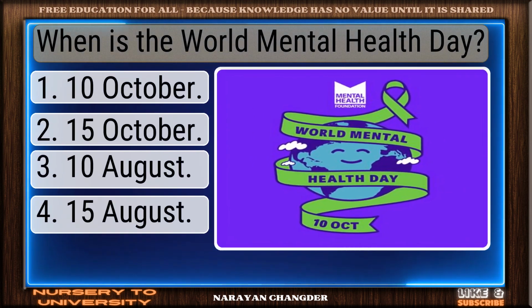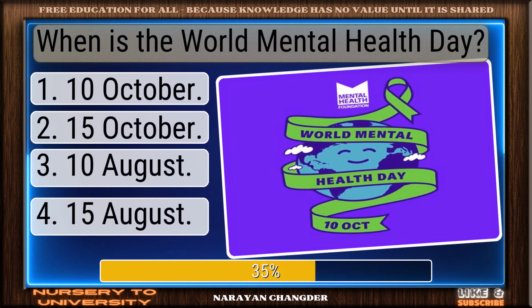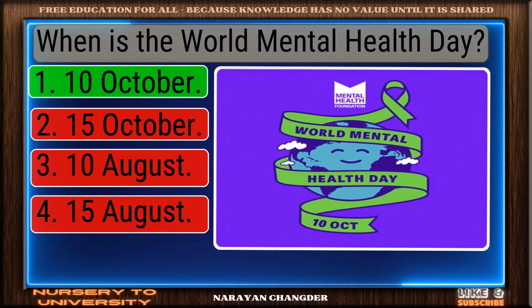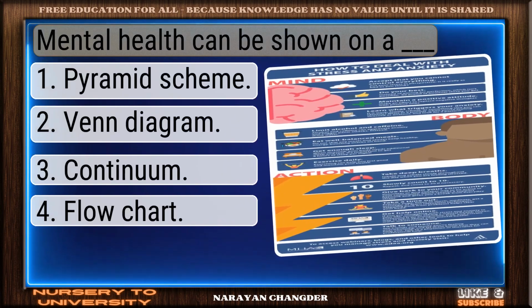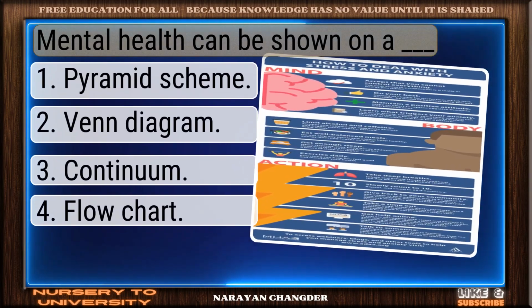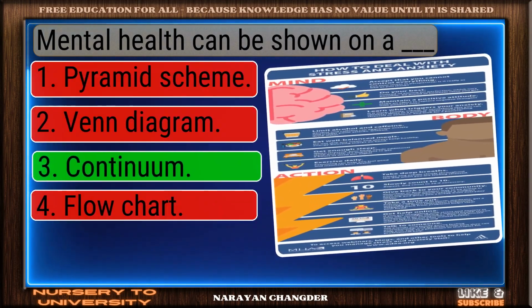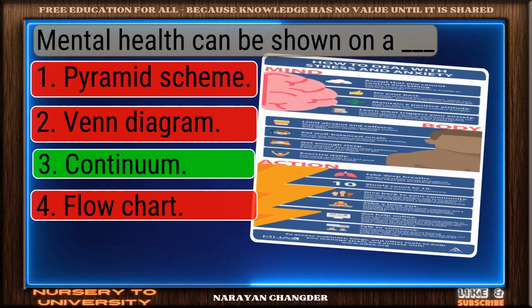When is the World Mental Health Day? Valid point. 10 October is true. Mental health can be shown on a dash. Solid response. Continuum is a valid choice.